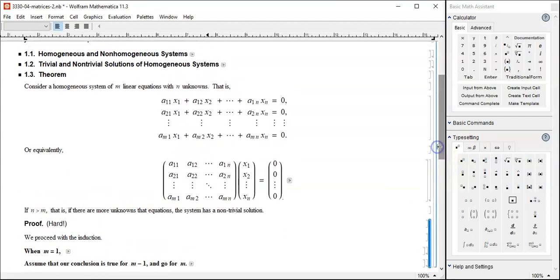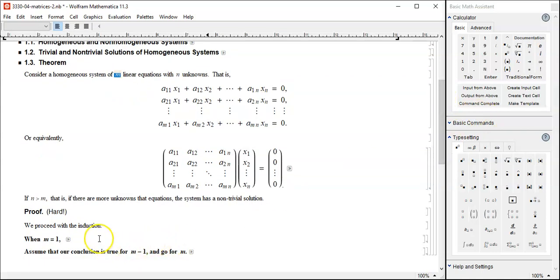We are going to be using induction on m, the number of linear equations. Now, let's suppose m equals 1, which means I have only one equation here. You see, m can be arbitrary: 1, 2, 3, 4. If m is 4, then there are 4 equations. If m is 17, then there are 17 equations. The lowest possible case is just one equation with, say, 5 unknowns.